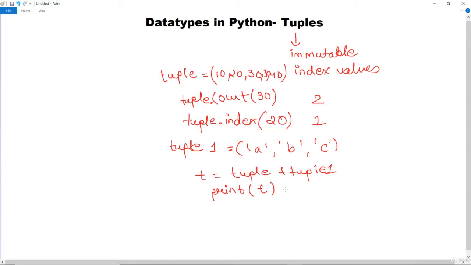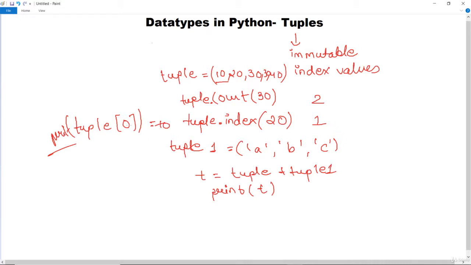For printing the values also, and slicing in a tuple, that means fetching the value from any particular index, you can do it by mentioning the index you want to fetch. Let's say if you want to fetch from this particular tuple, and you want the element at the 0th position, then you simply write 0 and enclose the whole thing in the print statement. So it will return that 10 is there at the 0th place. So the operations are quite similar to lists.